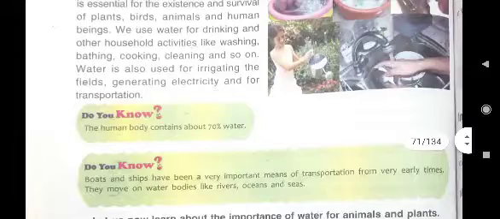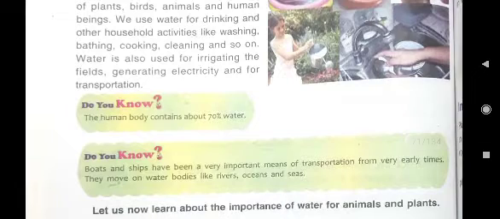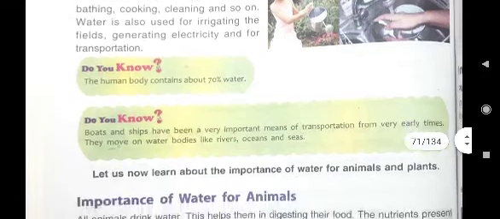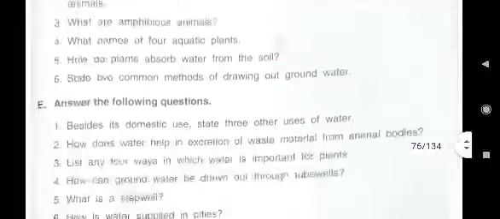So what can you write? Apart from domestic use, 3 other uses of water are: first point, you will write irrigating the fields. Second point, you will write generating electricity. And third point, you can write transportation. So that will be the answer of the E first question. Then we will see the second question of the E part.